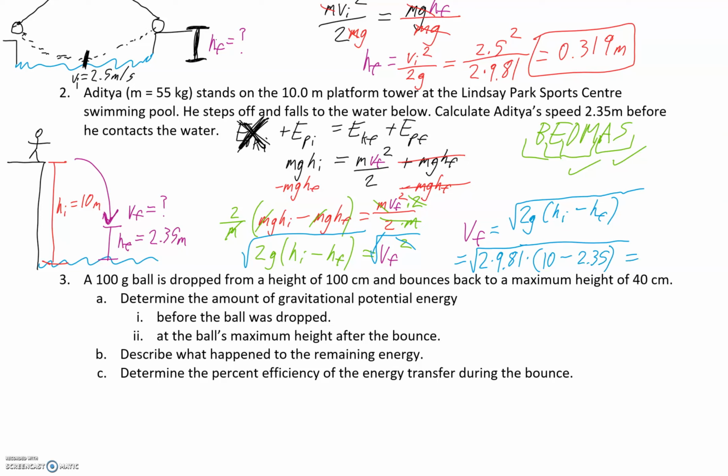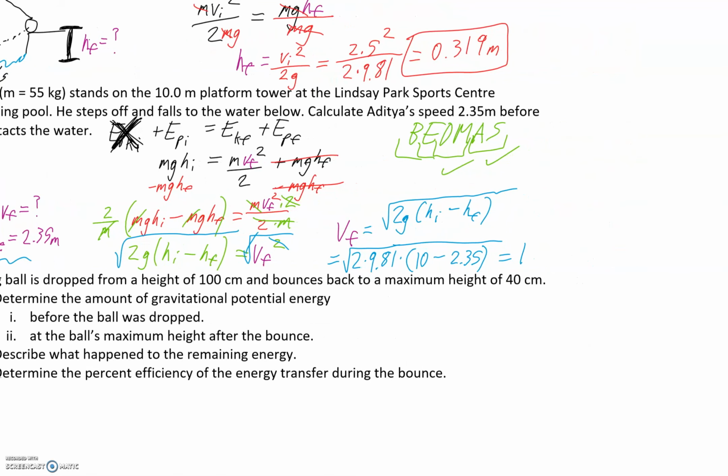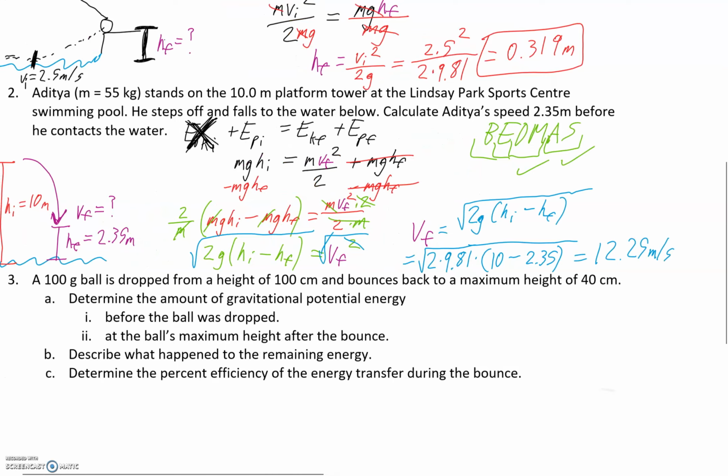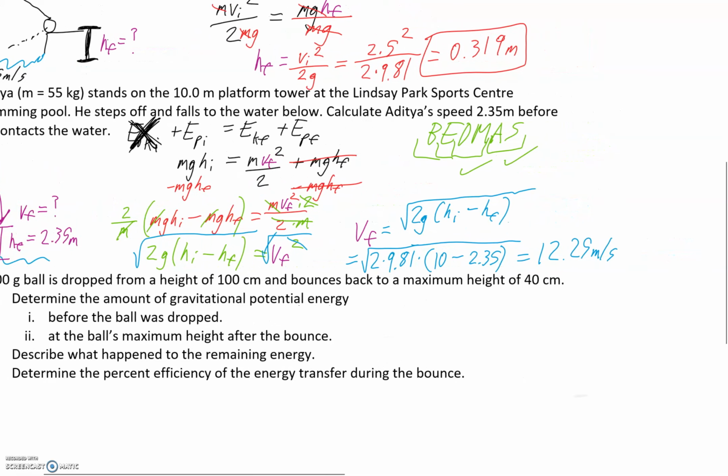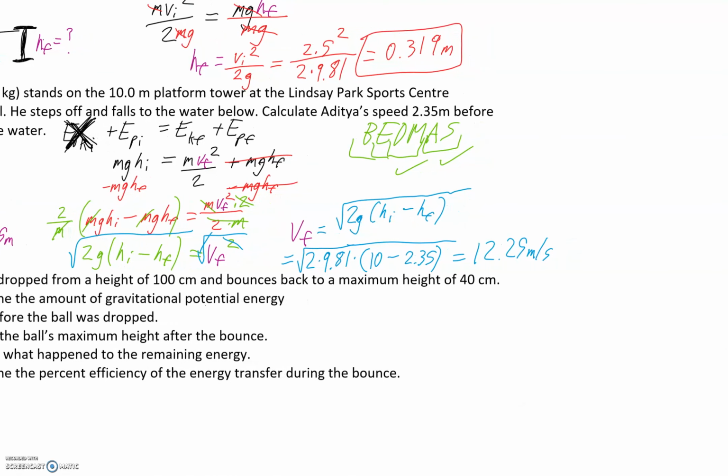And so that's going to give us, and so I'm just going to write all of this in my calculator, 2 times 9.81, 10 minus 2.35. So this equals 12.25 meters per second. So keeping in mind that our mass did not affect this one bit, it's actually going to be 3 sig digs, so 12.3 meters per second as our final answer.